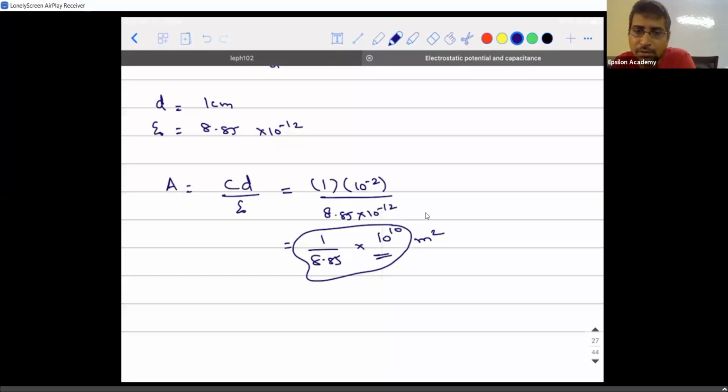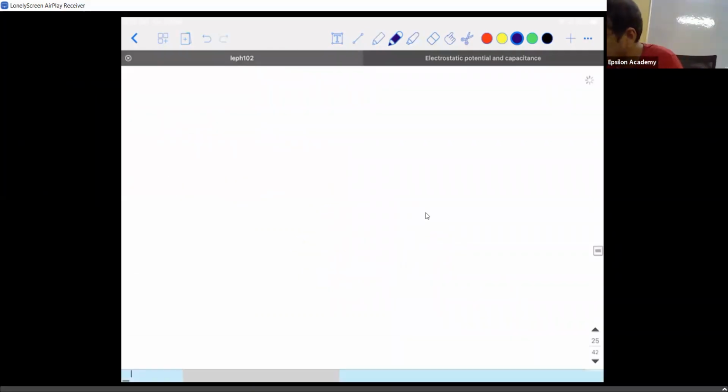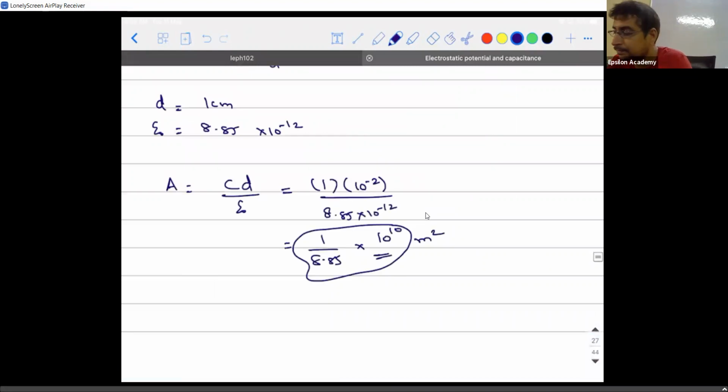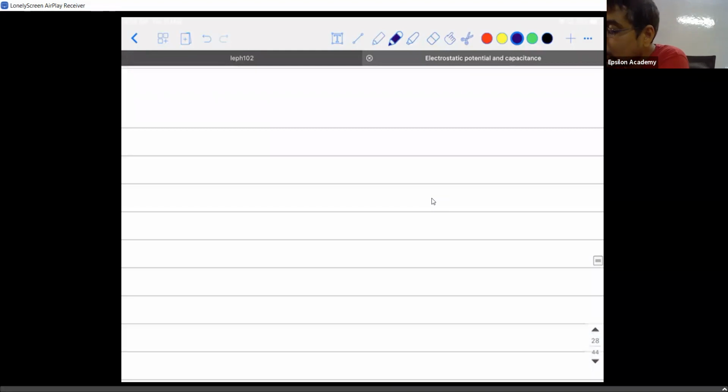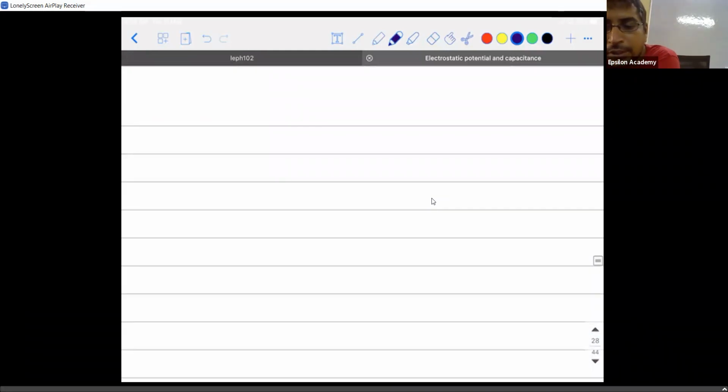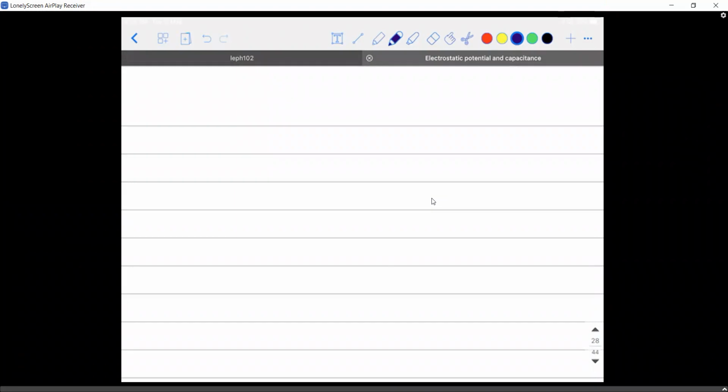Okay, there is a reason. Since it is a textbook, I wanted to explain this. I hope it is clear to this point. Right. Now comes an important question. What did I say is the definition of a capacitor? You need two conductors, and in between the conductors, what is supposed to be present? You need to have a dielectric medium. Why not a conducting medium?